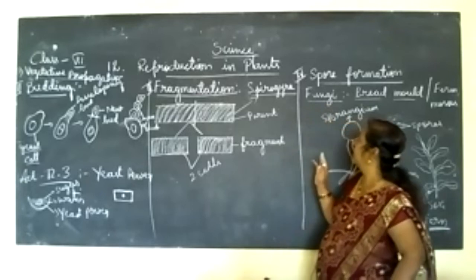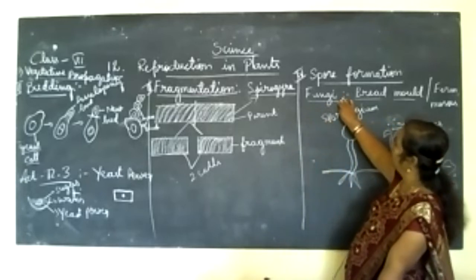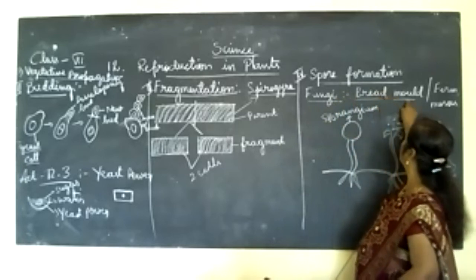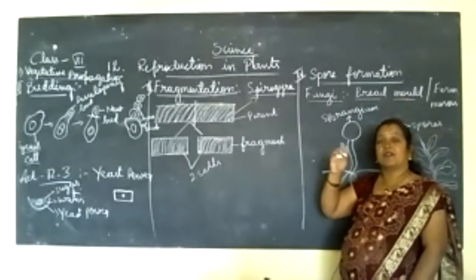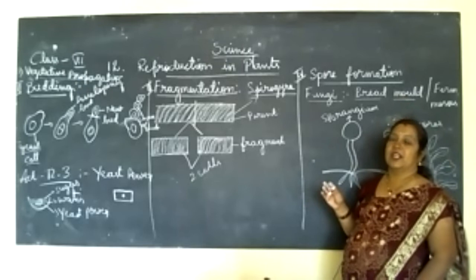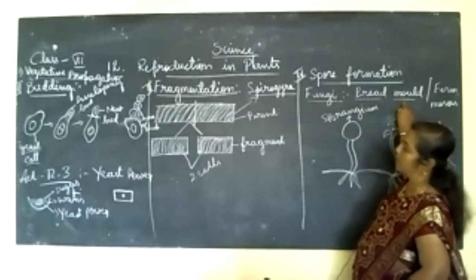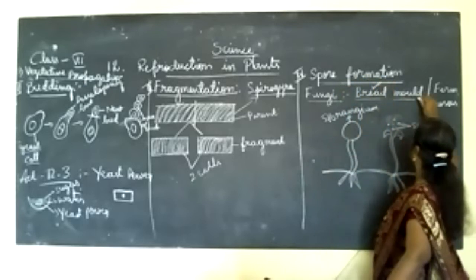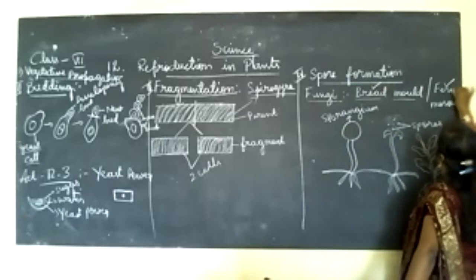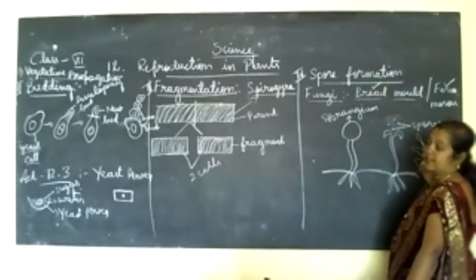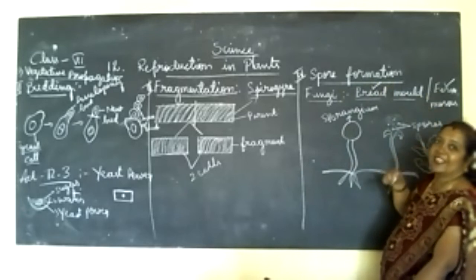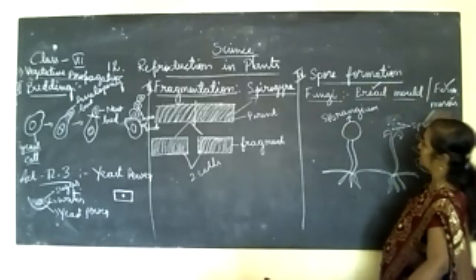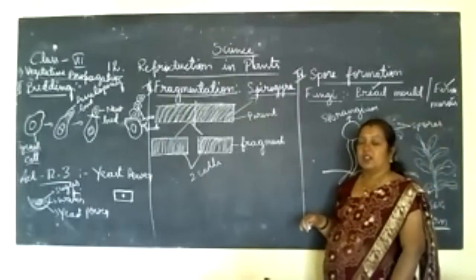Here we are studying the fungi which is generated on the bread. We'll call them bread mold also. The fungi which develops on the bread slice, we'll call that organism a bread mold. So spore formation we can see in the bread mold, or another example is fern. Fern is a special type of plant which does not bear fruits or flowers. Another type is mosses. Mosses are primitive plants.